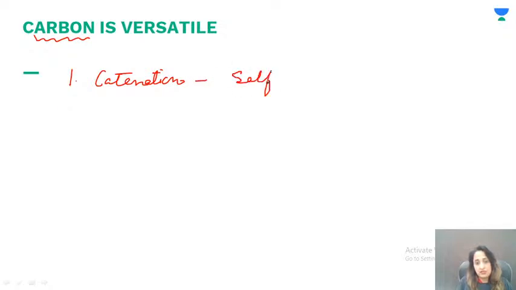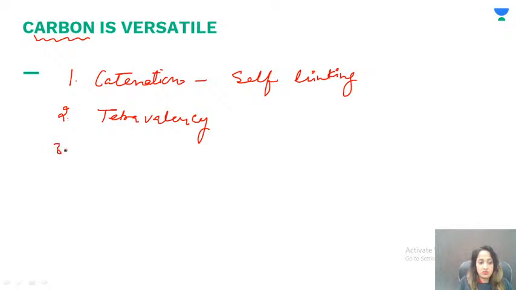Catenation is self-linking, and this is due to its tetravalency and its small size. So the self-linking property of carbon is called catenation. Because of catenation, tetravalency and small size, we call carbon versatile.